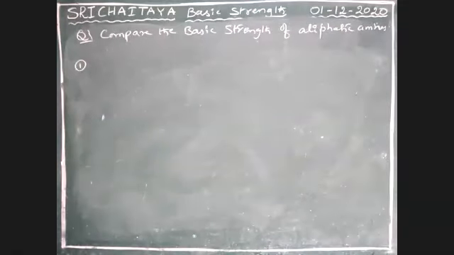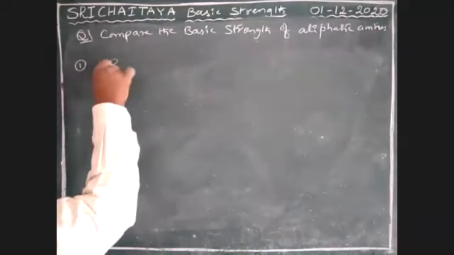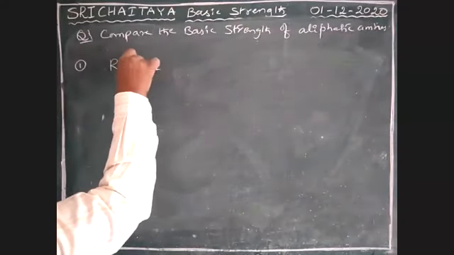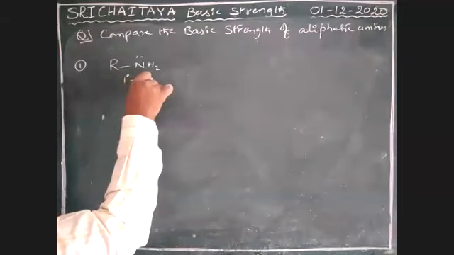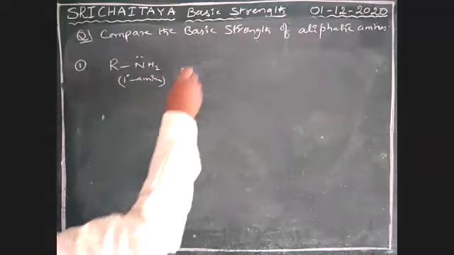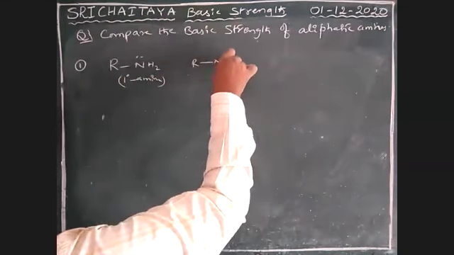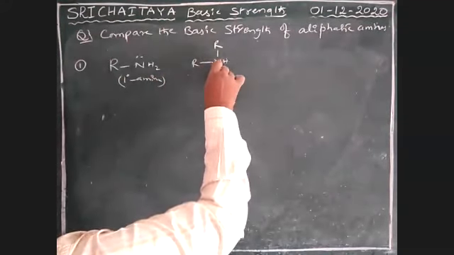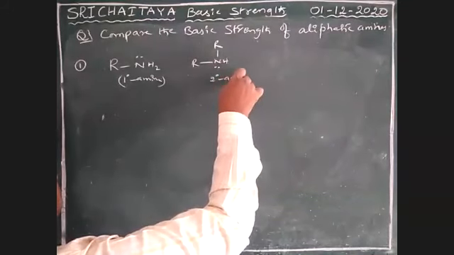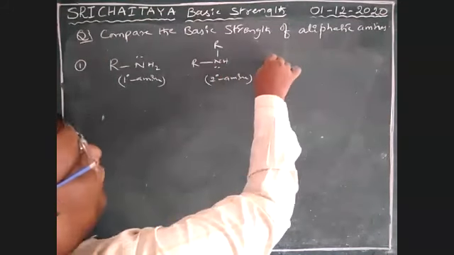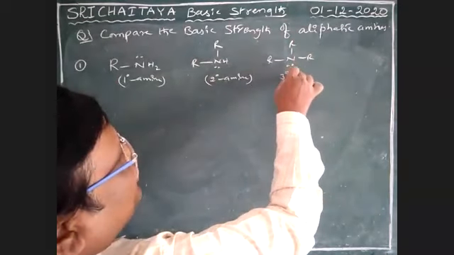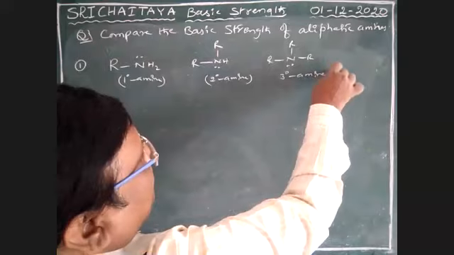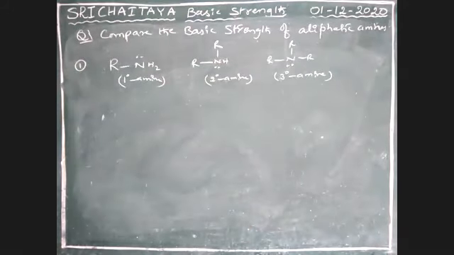Only aliphatic, boys. RNH2, already completed at the time of inductive effect, is a primary amine. Next, R2NH, where nitrogen has a lone pair, is a secondary amine. R3N is a tertiary amine. So there are 3 amines, boys: primary amine, secondary amine, tertiary amine.